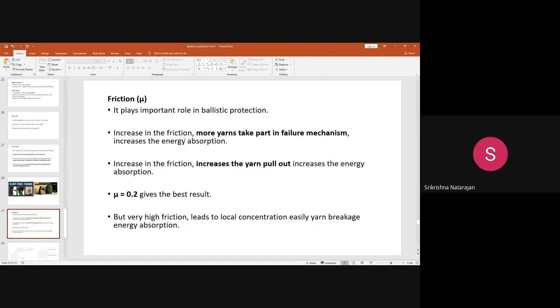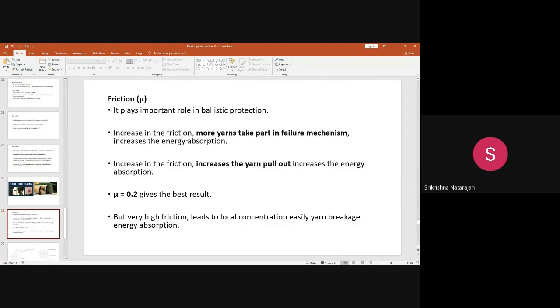Okay, so the friction should be higher, and the maximum limit is up to 0.2. Okay, a 0.2 friction value gives the better effect, because the increase in the friction makes more yarn take part in the energy absorption. And since more yarn is taking part, when the projectile is striking the specimen, yarn pull out takes place. Yarn pull out is very important in the energy absorption. It increases the energy absorption. So yarn pull out is a desirable feature in the friction.